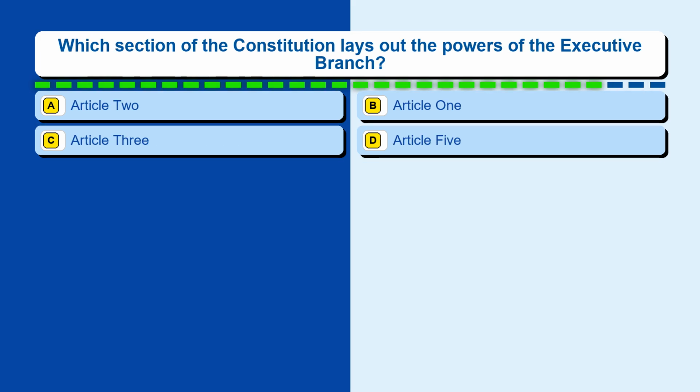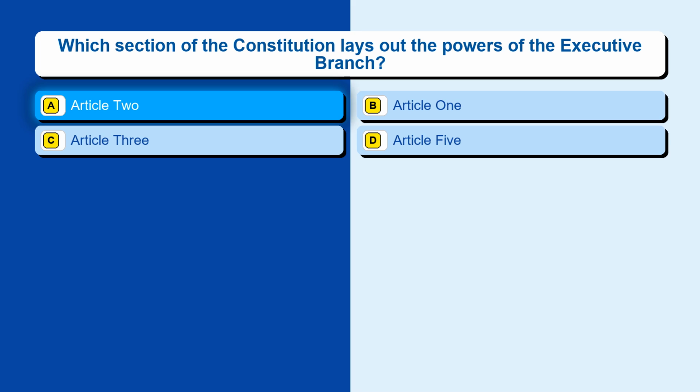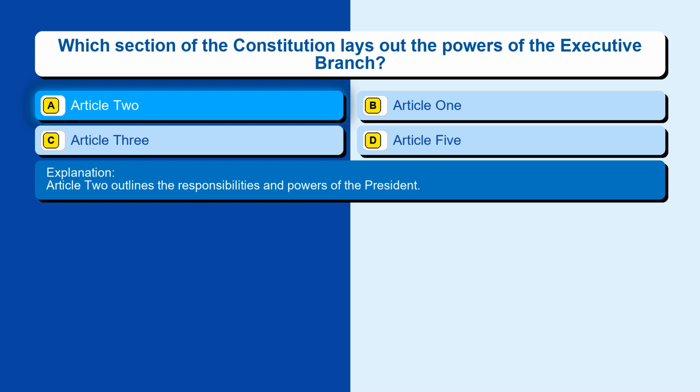Question 44. Which section of the Constitution lays out the powers of the executive branch? Option A, Article 2. Option B, Article 1. Option C, Article 3. Option D, Article 5. The correct answer is option A, Article 2. Article 2 outlines the responsibilities and powers of the President.